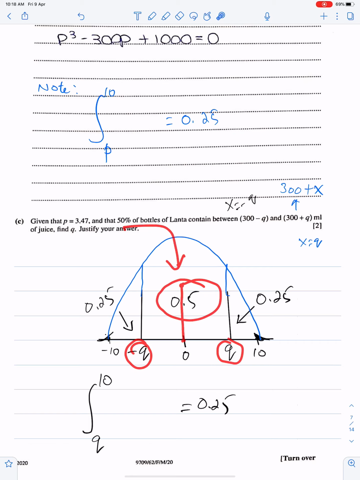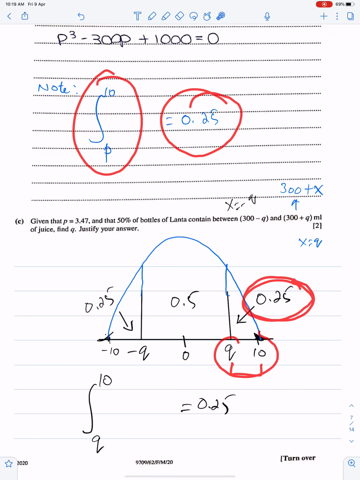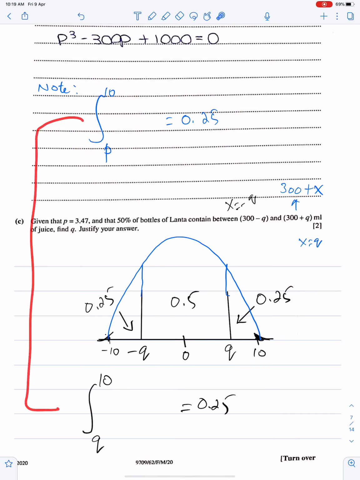Since this curve is symmetrical about the central line, these two areas must be the same. This is 0.25 and this is also 0.25 because the total is 1. So from q to 10, the area is 0.25. From p to 10, the area is 0.25, and from q to 10, the area is 0.25. That means p is q. If you compare these two equations, you will see that p is q. Therefore, the answer for q will be 3.47.